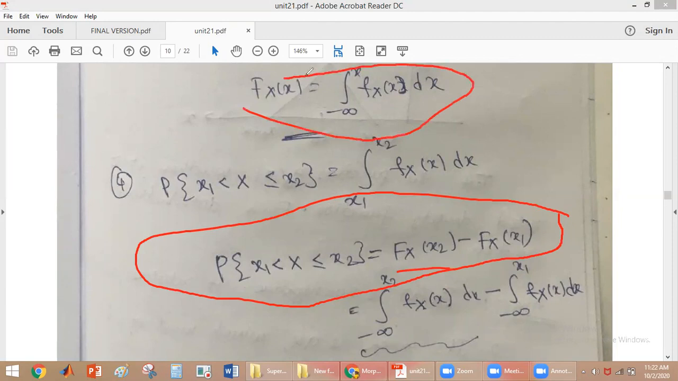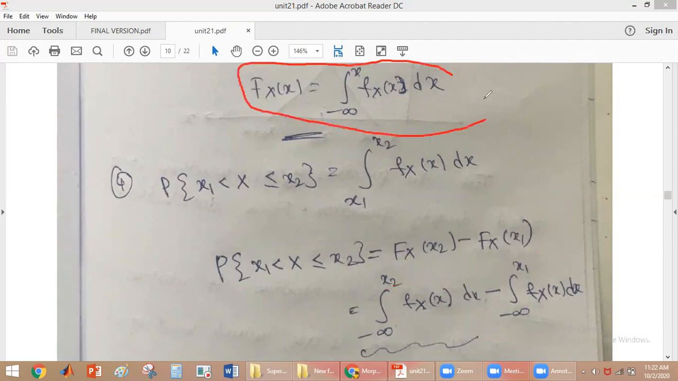If you see this equation, what is Fx of x2? It is the integral from minus infinity to x2 of fx of x dx. And similarly Fx of x1 will be the integral from minus infinity to x1 of fx of x dx. Here, if you observe, x1 is less than x less than or equal to x2. So x1 is occurring first, then x2 will be occurring.